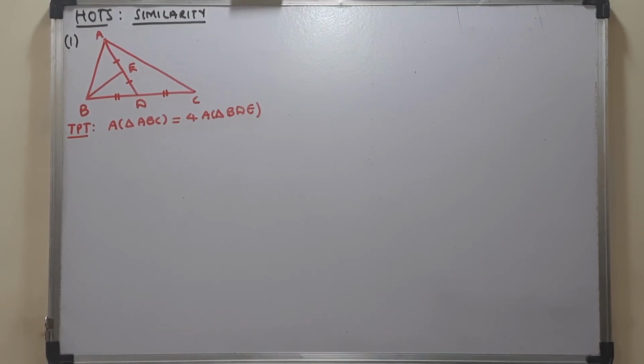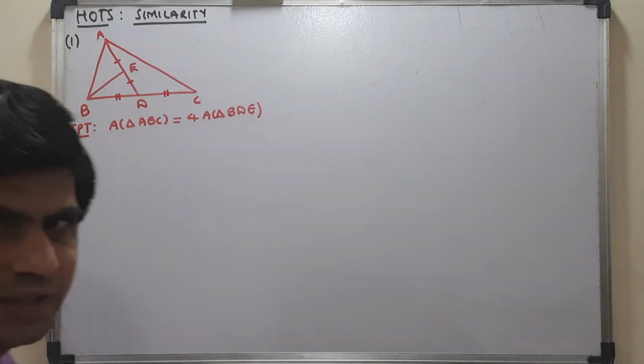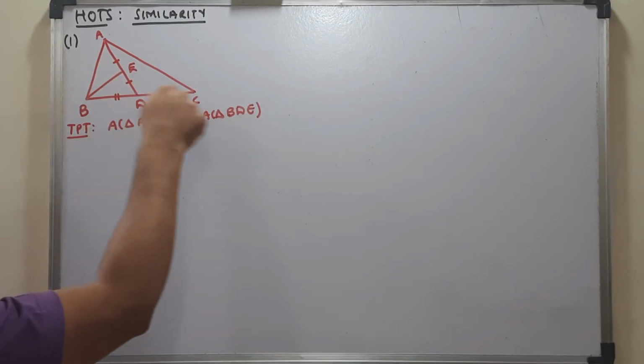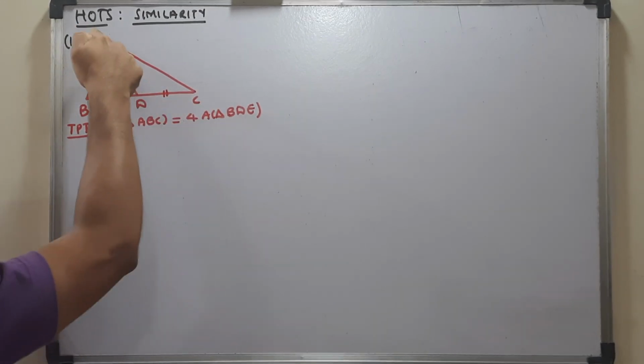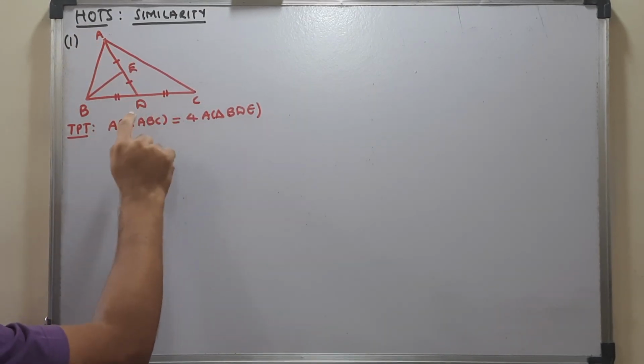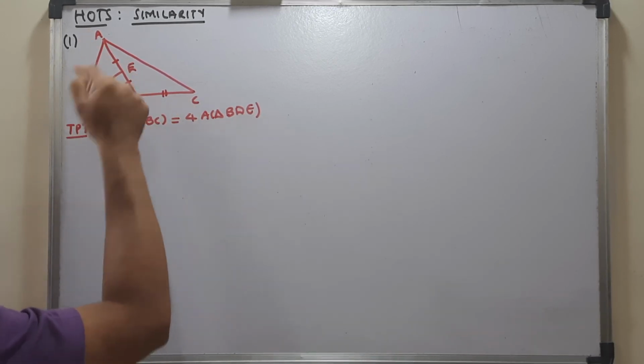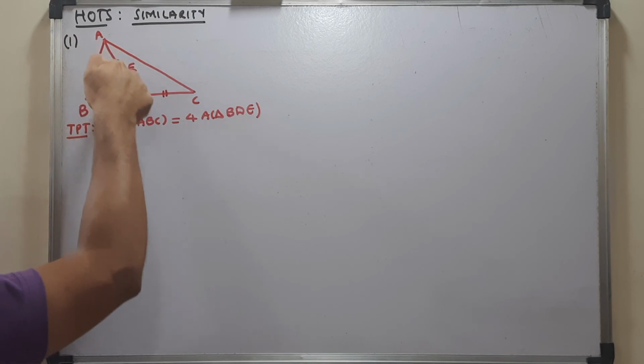Let us deal with some of the special questions of similarity. I have written one question on the board already. You can see here, I am not writing the question, but you can understand it, that it is a triangle in which AD is the median, that is D is the midpoint of BC, so AD is the median.